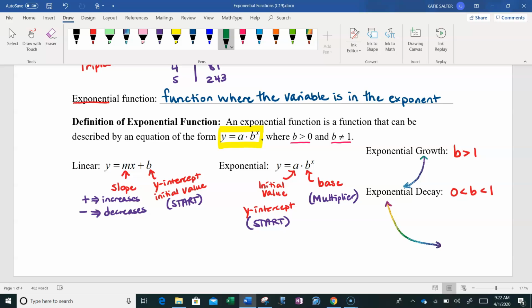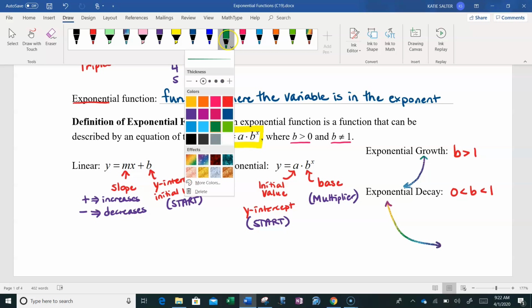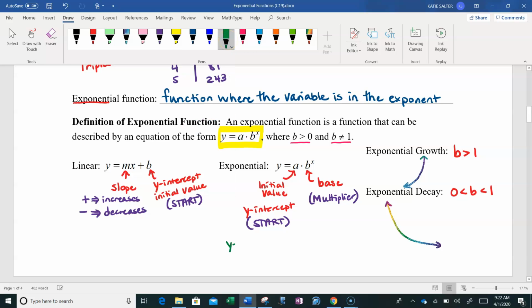All right, going back to our basic formula, y equals a times b to the x. The reason why a comes out to be the y-intercept is because think about the fact that we know anytime we have a y-intercept on any function, doesn't matter what that function is, x is 0. So if we use that fact that we know whenever we have a y-intercept, the value of x is 0, and we substitute that into this formula, y equals a times b to the 0 power.